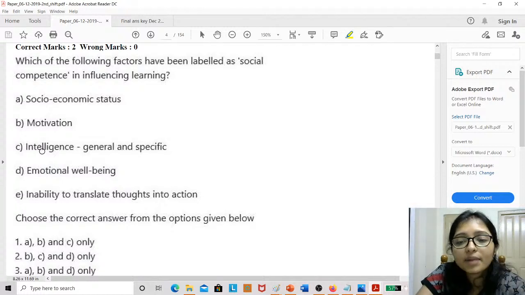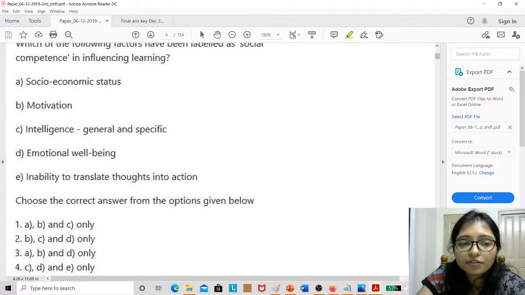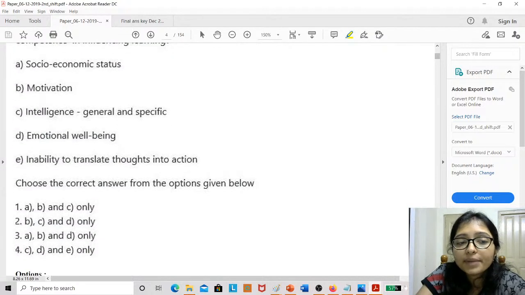So you can eliminate this intelligence, right? Intelligence is not related with social competence, definitely. That's why by elimination of option C you can solve. By elimination of C, everywhere the C is there. In one option C is there, in two options C is there, and in C option also C is there, right? So by elimination also you can do.